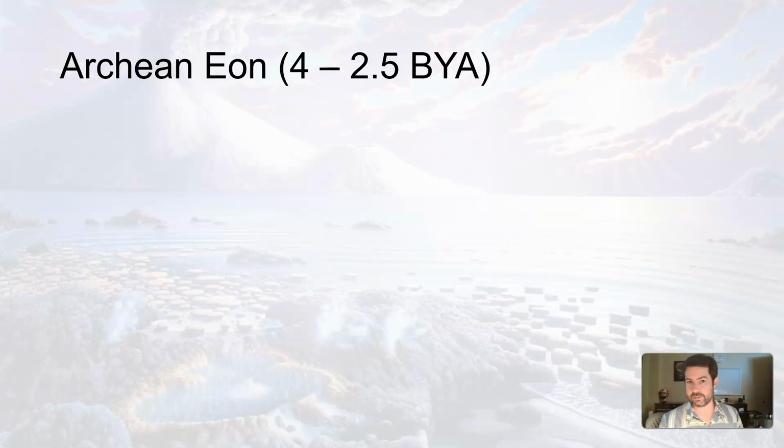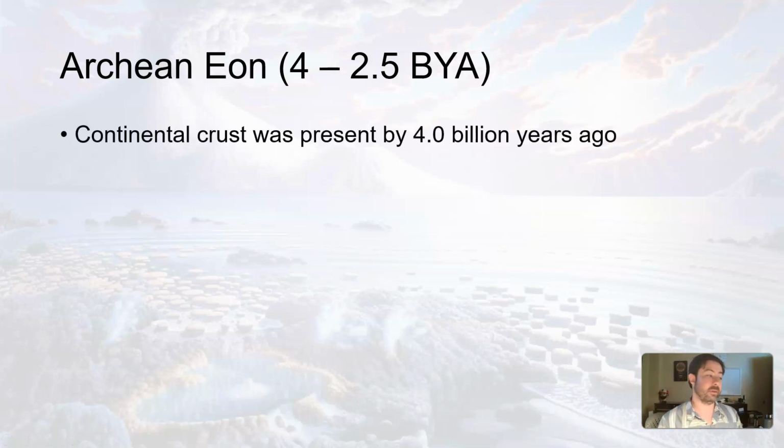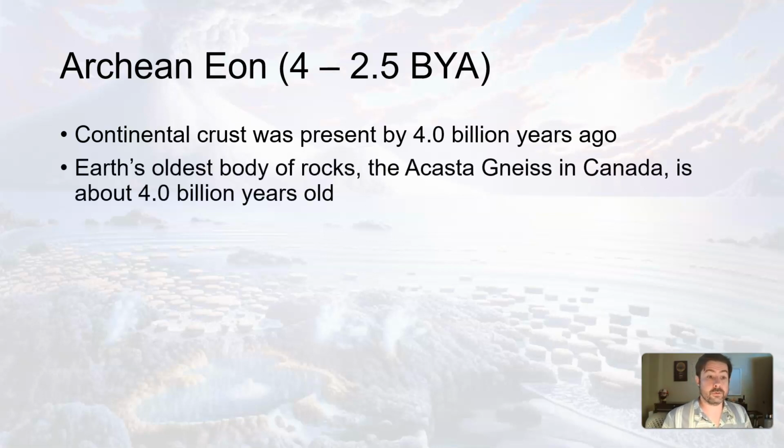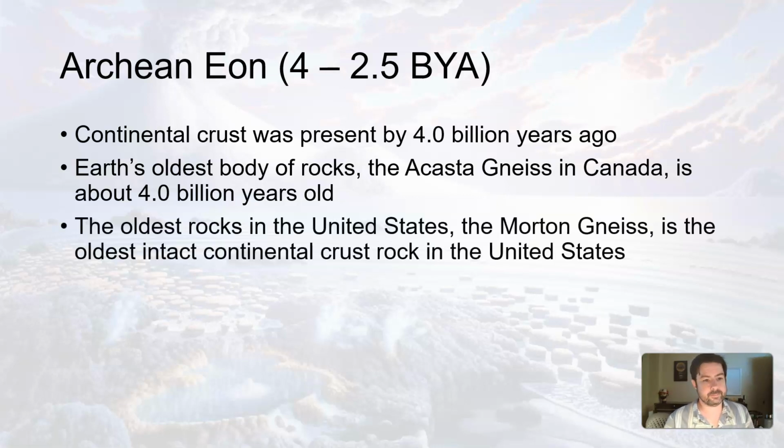So that's pretty much it for the Hadean for the most part. But as we get into the Archean, continental crust began to be present about 4 billion years ago. That's what marks the difference between the Hadean and the Archean. Earth's oldest rocks, and I mentioned this in the past, the Acasta Gneiss up in Canada is about 4 billion years old. So some of the original crustal material is the oldest that we have left.